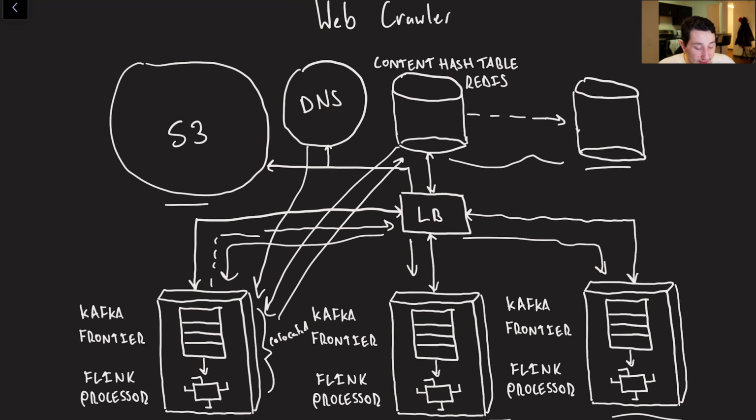Now, I did mention that we don't necessarily need to have these Redis things. We could do a CRDT of all the hashes that is local to all of these nodes right here. But at the end of the day, I do think that Redis keeps things pretty simple. Of course, if our system was too slow, we could always try switching to a CRDT implementation and seeing if that helped us out at all.